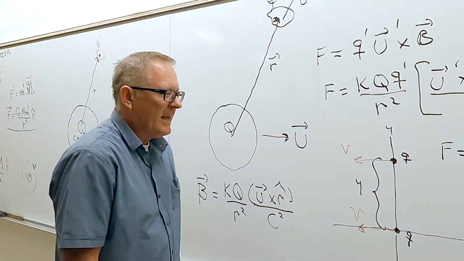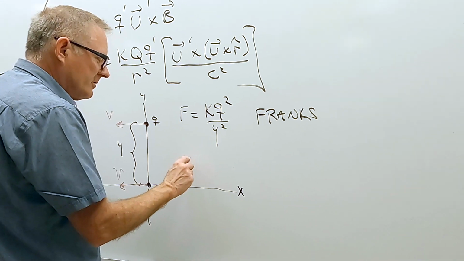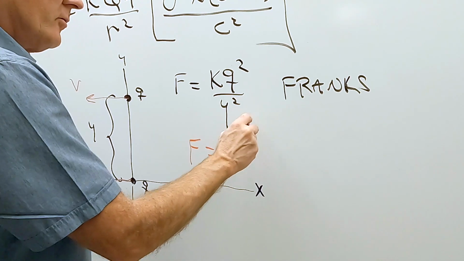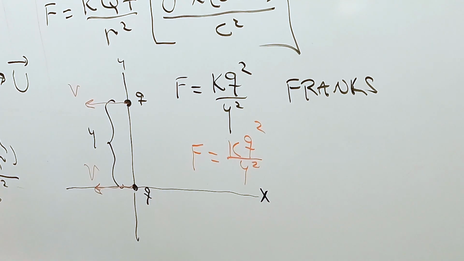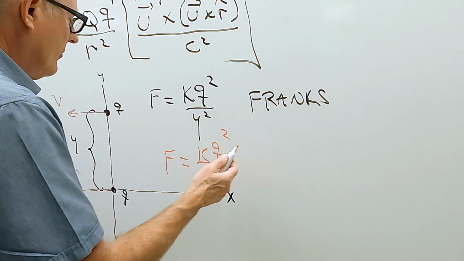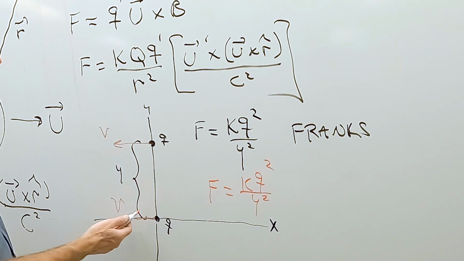Well, on Mary's, we still have an electric force. That still stays the same. So you still have F equals KQ squared over Y squared. Remember, they agree on the Y right here. Y prime equals Y. But there's also a magnetic force right here because we have both of these two moving.